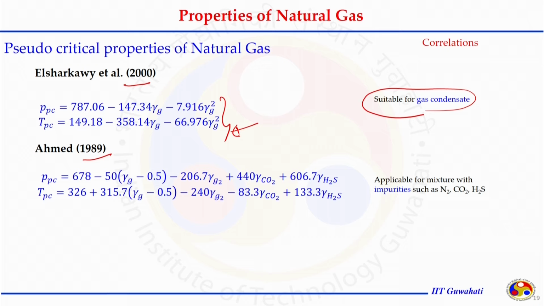Ahmed 1989 we already discussed. If we have information about the individual inorganic gas compounds, mostly nitrogen, CO2 and H2S, we can use the Ahmed expression to calculate. It is applicable to mixtures with impurities such as N2, CO2 and H2S present in the sample.